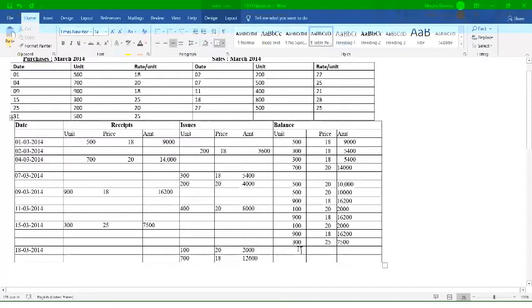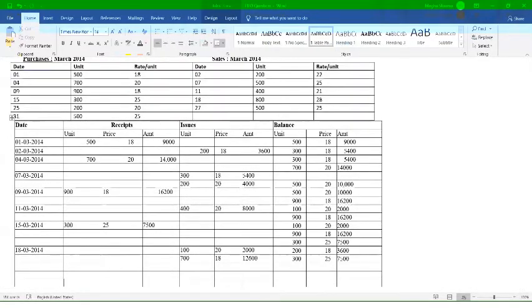Now here how much is the balance? 900 में से 100 units already आपने issue करा है. 900 में से कितना units issue करा है? 700 issue करा है. तो remaining is how much? 200 units at the rate of 18. That is 3,600. Similarly here how many units? Same 300 units at the rate of 25. So balance will be how much? That is your 7,500, right? Is it fine? So these are the transaction till 18th of March.